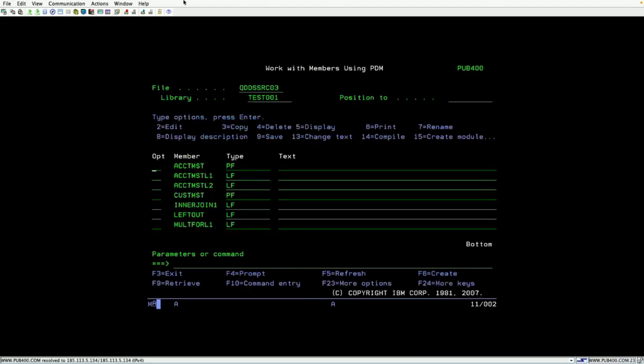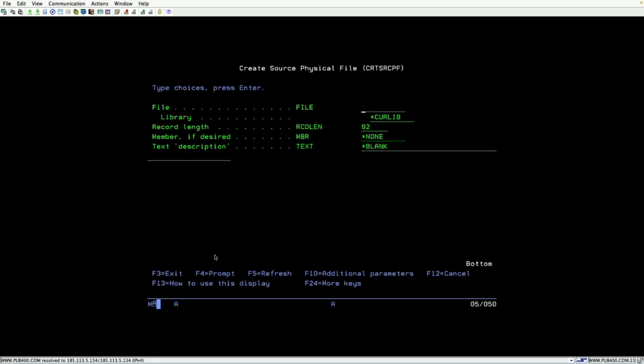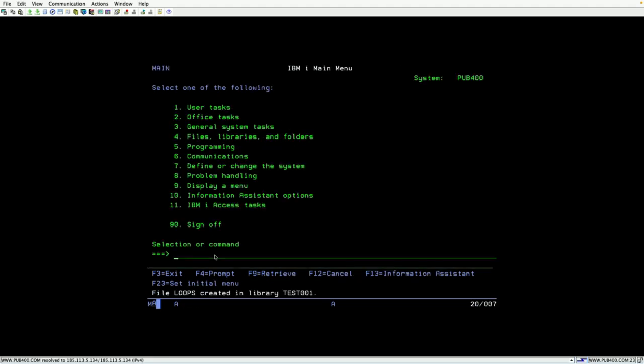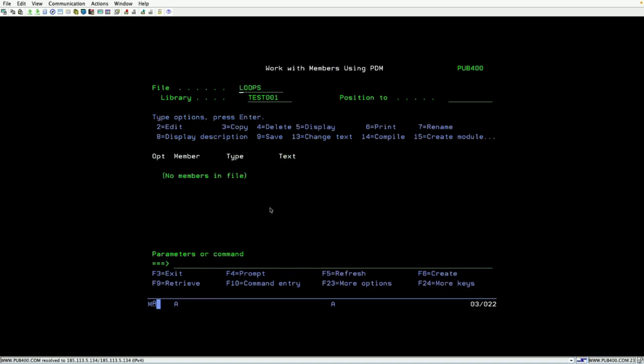Now I'm going to WRKMBRPDM. I want to create a source physical file which I can use only for loops. CRTSRCPF with the name LOOPS; I'm just mentioning the loops concept. I'm using TEST00, 001 and 112. Then I go to WRKMBRPDM, and instead of this, you can mention loops.